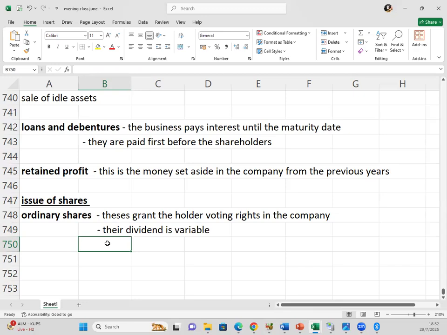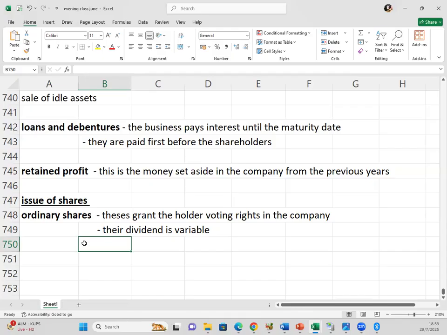Which is fair enough. Why? Because you are the ones voting for the decisions taking place in the company. So if the company makes a loss, you are the ones responsible. You made the wrong decisions. If the company makes a profit, we can also argue that it is because of your good ideas. So in the event that there's a profit, ordinary shareholders get to enjoy a large dividend. But if the company makes a loss, they can go the whole year without a dividend.